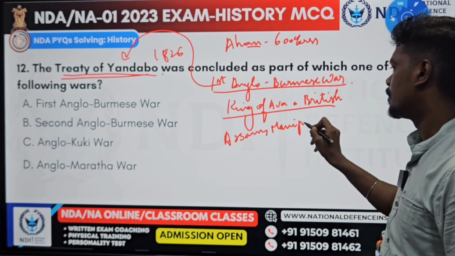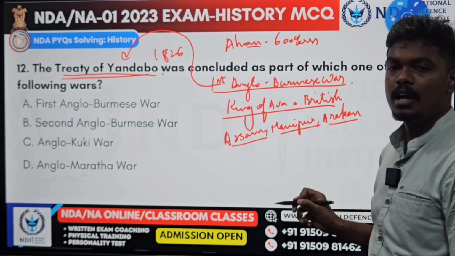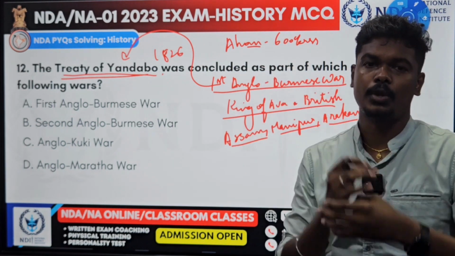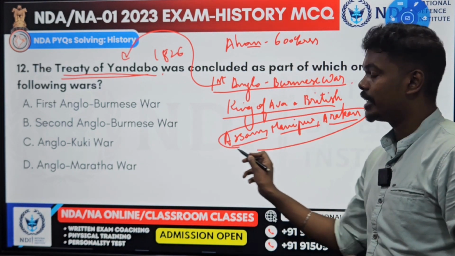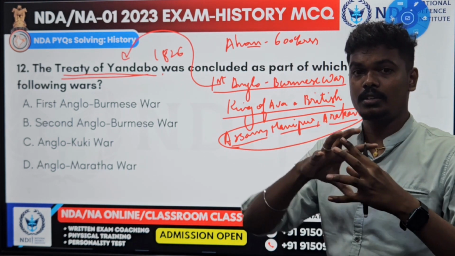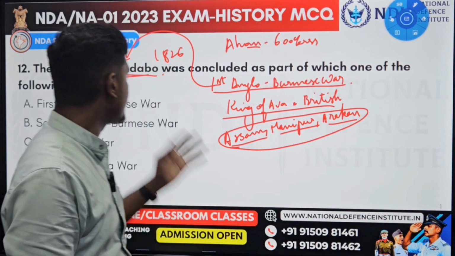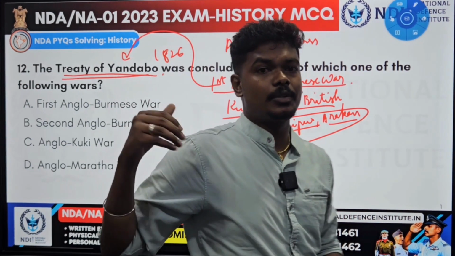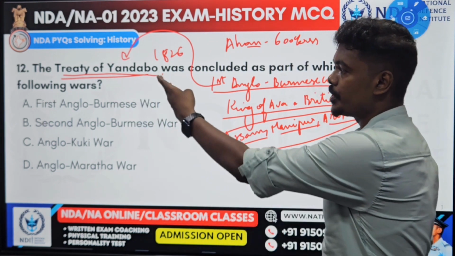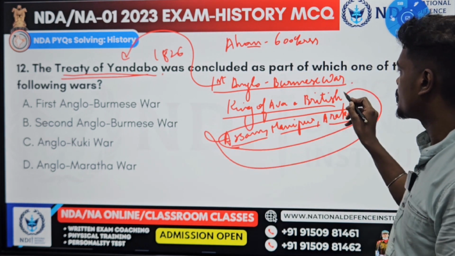So Assam, Manipur, Arakan, these three states. Arakan is in present day Myanmar, south of Assam, with Mizoram and Tripura. These three parts came under the British Empire, which means the present day Assam and Manipur, or we can say the northeastern sister states, came under British, and as of now are Indian territories, thanks to this Treaty of Yandabo. You get it or not? Initially it was under the Burmese king, but later it came under Indian possession thanks to the Treaty of Yandabo, where all these three had to be given to the British.